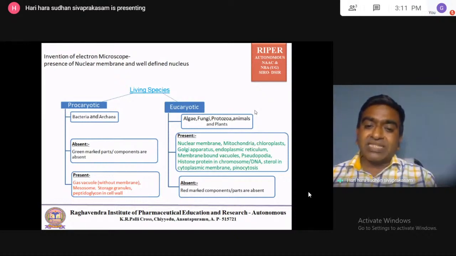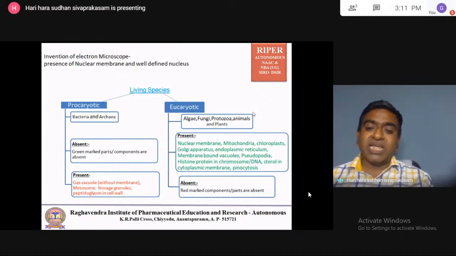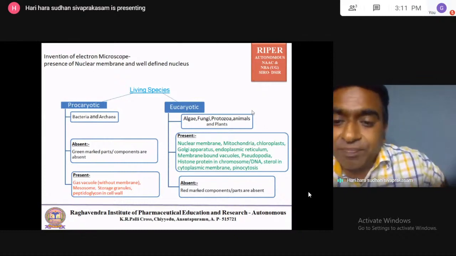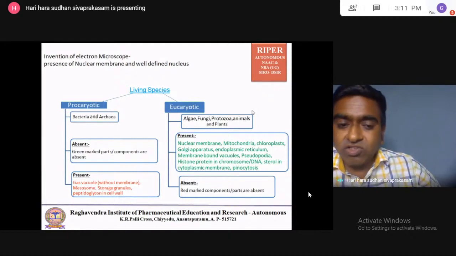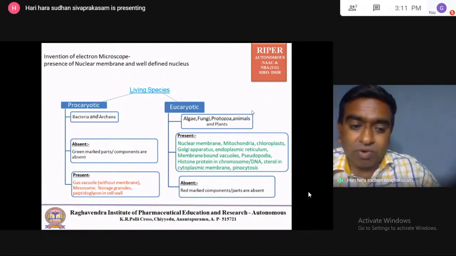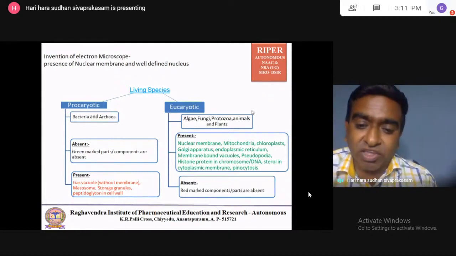Sterol is present in the cell membrane of the eukaryotic. Sterol is a lipid, absent in the prokaryotic. Then pinocytosis, cell drinking, is present in the eukaryotic, absent in the prokaryotic. Then you come to the prokaryotic, gas vacuoles.